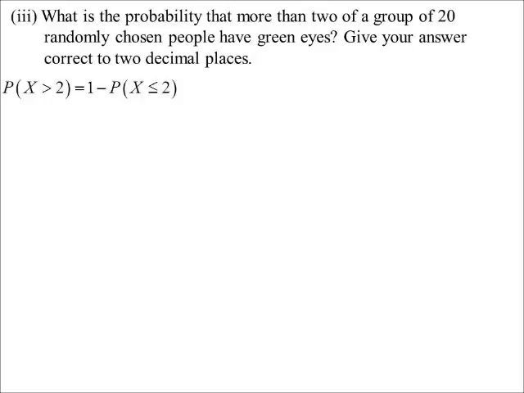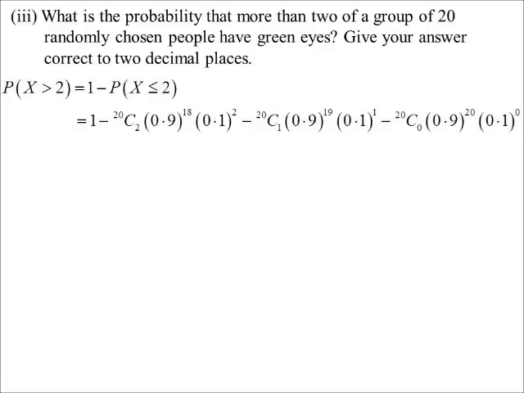Probability more than 2 of a group of 20 have green eyes. So greater than 2 would be 1 minus the probability that we just worked out. So 1 minus the less than or equal to 2. Oh, actually, it wasn't what we just worked out, because we only worked out equal to 2. We also now have to subtract 1 and 0. That one works out to be 0.32.